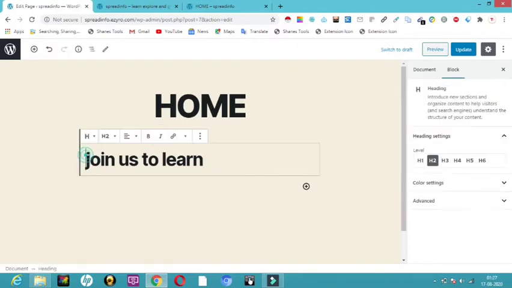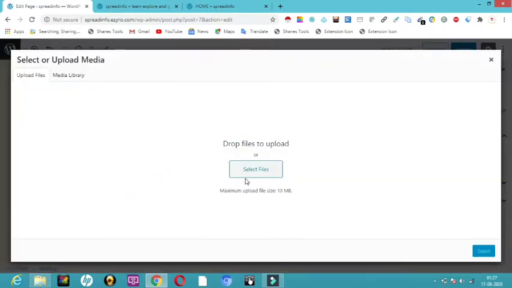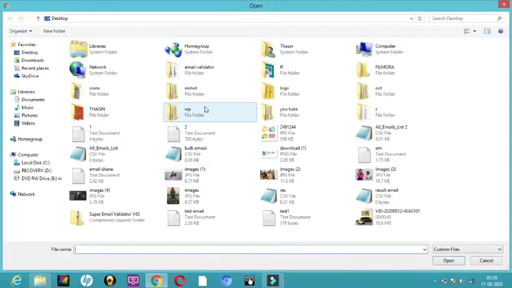All you have to do is, I have selected join us, and I'm going to make it bold. I'm going to make it italic. So however I want, I can actually make it an inline image. If I want to add any inline image, I can add it actually, for example. So let me show you. I can add any image over here.